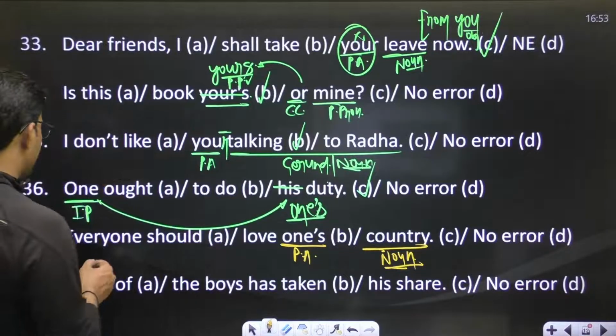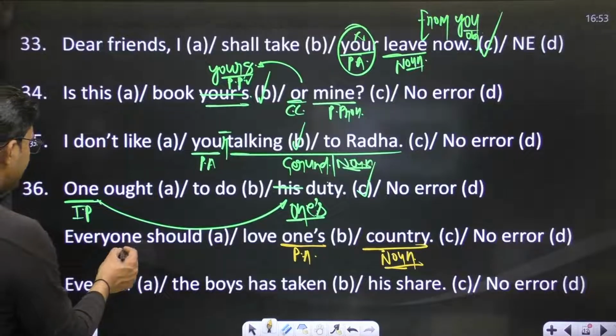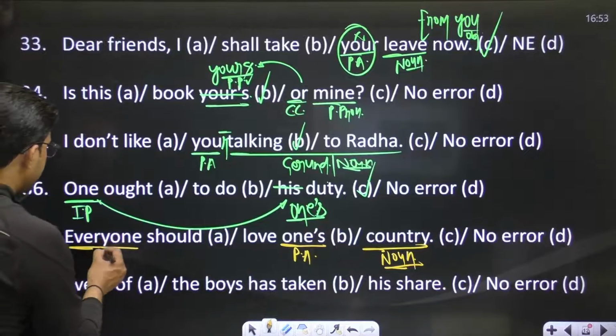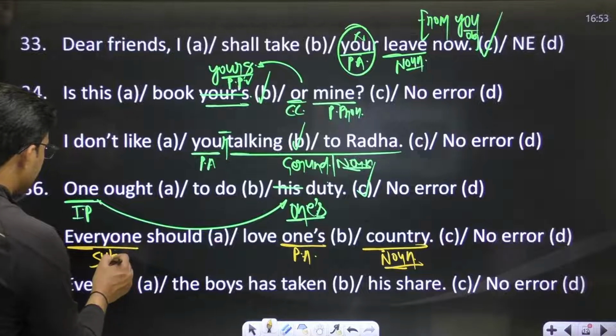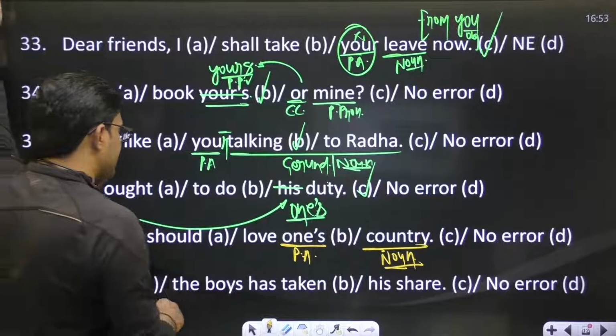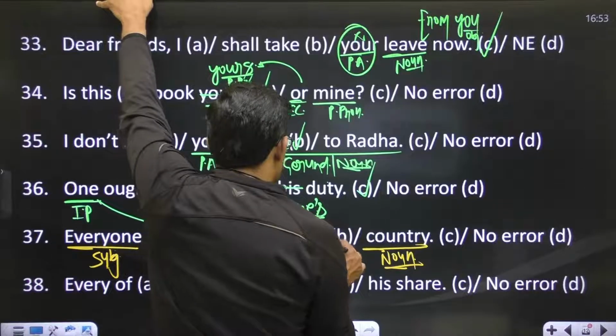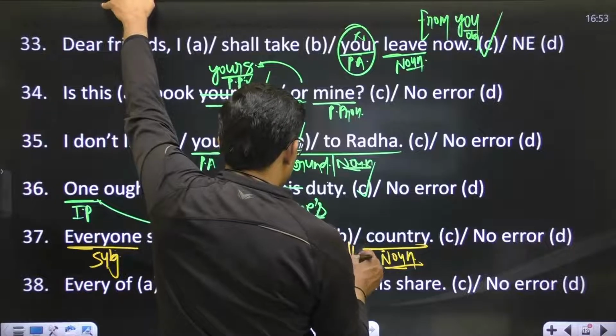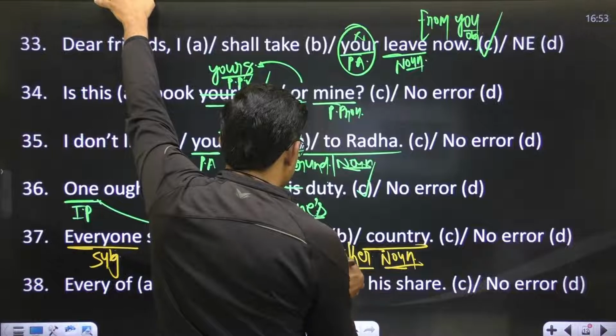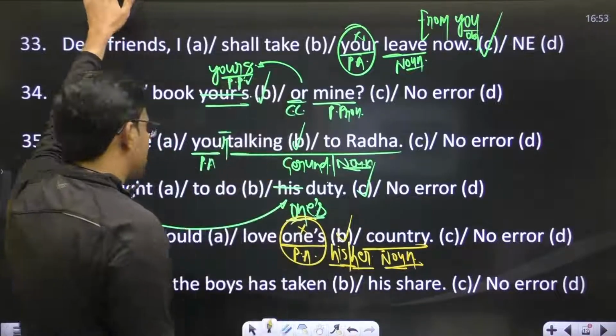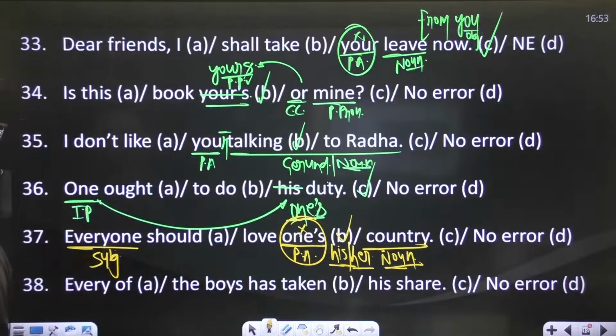Here we don't have an indefinite pronoun one. We have the subject everyone. So in case of the subject everyone, we don't use the possessive adjective one's. In place of one's, his or her will be the right answer, and you will have an error in part B.